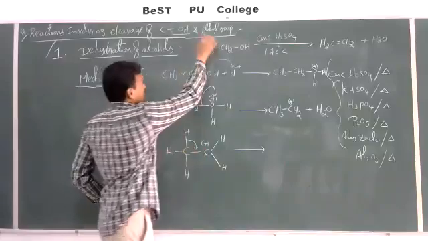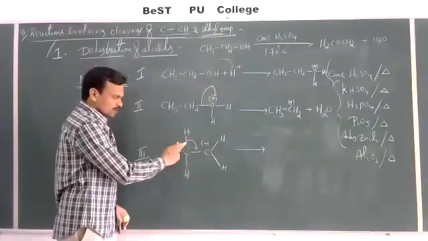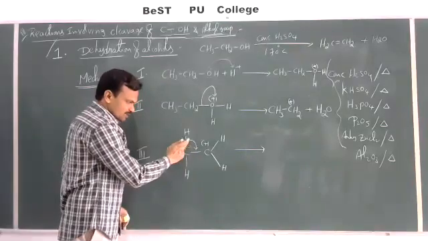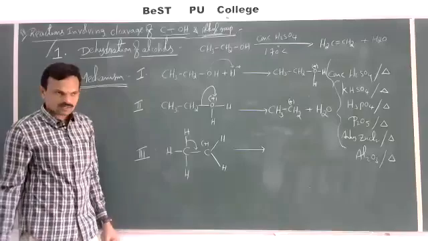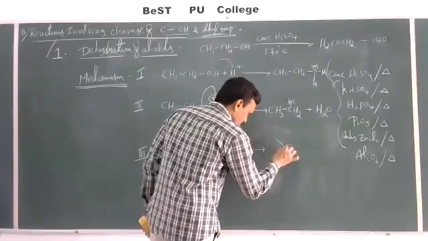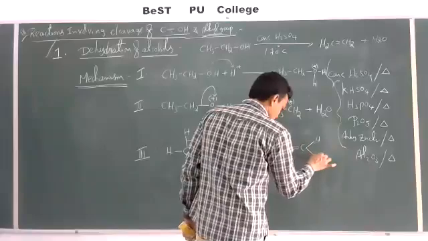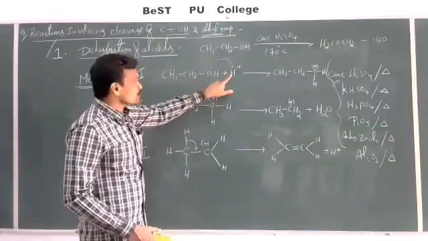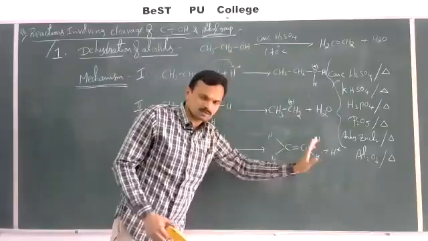As I said earlier, the C-H bond of the alkyl group will break and this electron pair will be shifted to here, so hydrogen gets eliminated as H+. If the proton is removed, then a double bond will be formed. So the carbon with the remaining 2 hydrogens and a double bond, CH2=CH2, plus H+. That H+ was provided by the concentrated H2SO4 from the beginning, and that proton gets separated.